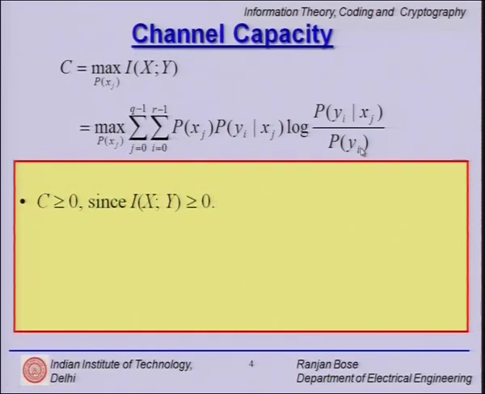Please note some of the interesting properties of the channel capacity. Capacity is necessarily greater than or equal to 0, since the average mutual information is greater than or equal to 0.